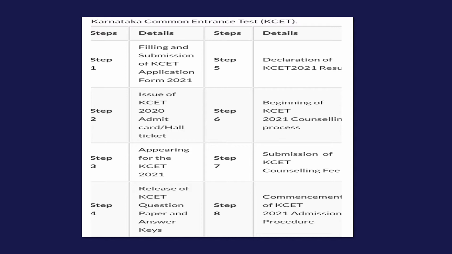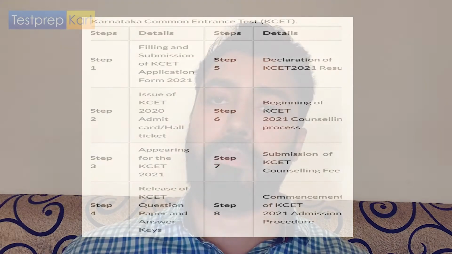It will take place somewhere in the later part of July, or perhaps in August, if it's not disrupted or delayed due to COVID-19 anymore. Now, what you need to see is that the beginning of the KCET 2021 counseling process is step 6. So there we emphasize the counseling process at step 6 itself. Then there is submission of the KCET counseling fee, which is step 7 of the whole examination. And then step 8 is the commencement of the KCET 2021 admission process once the counseling is completed.